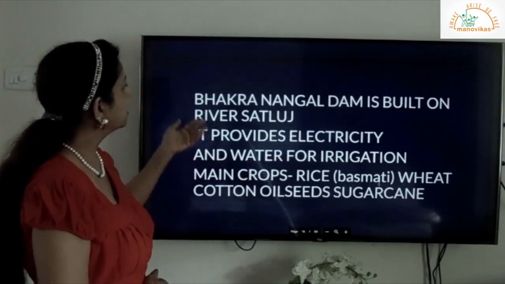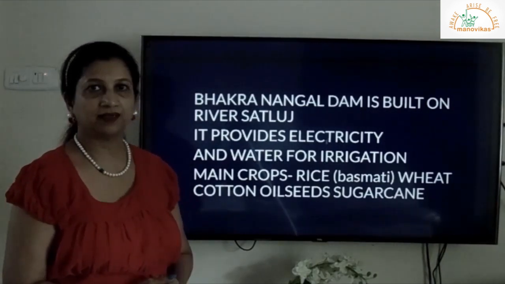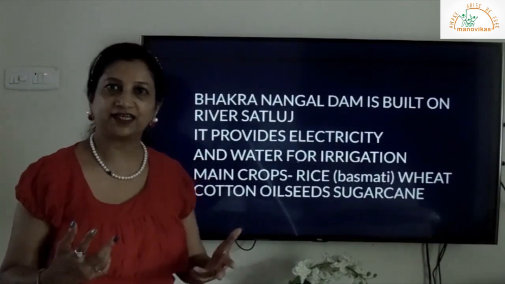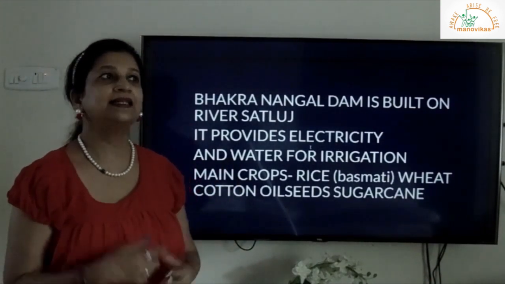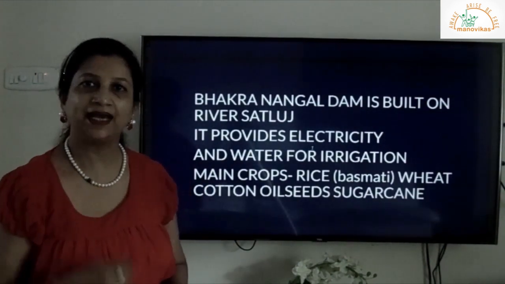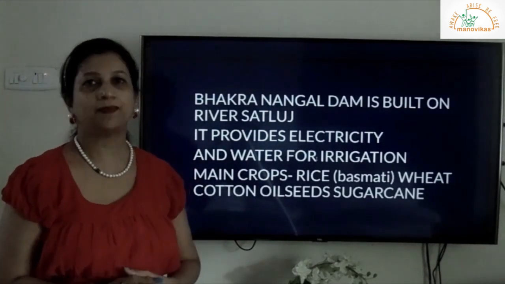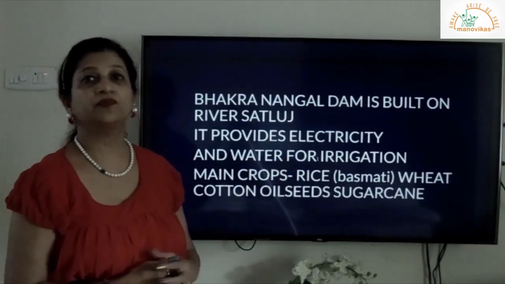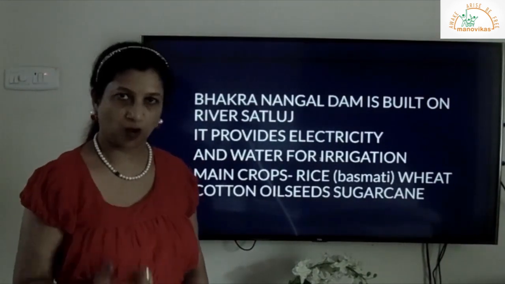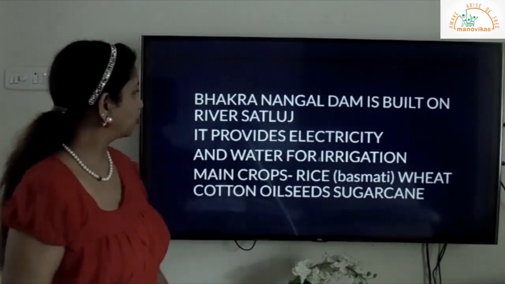Now this river Satluj also provides electricity to the people, which is called hydroelectricity. That is, electricity is generated using the water, and that electricity is utilized by the people of Punjab and Haryana. Then the people of Punjab and Haryana use the water from the river Satluj for irrigation. Irrigation means to grow crops. So the farmers use it for irrigation, that is to grow their crops.